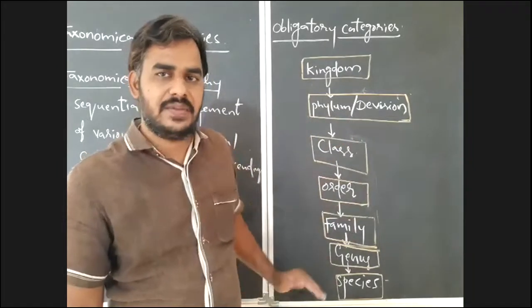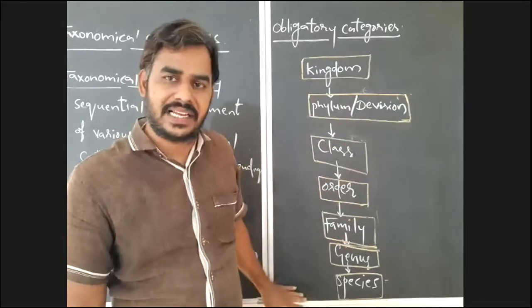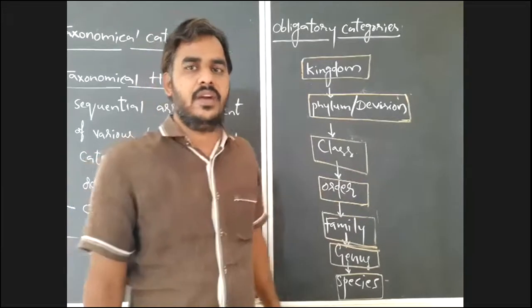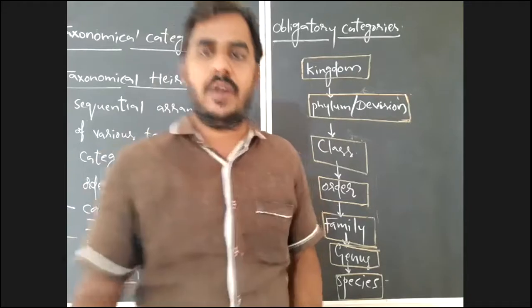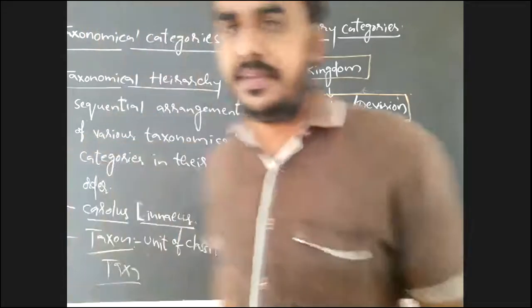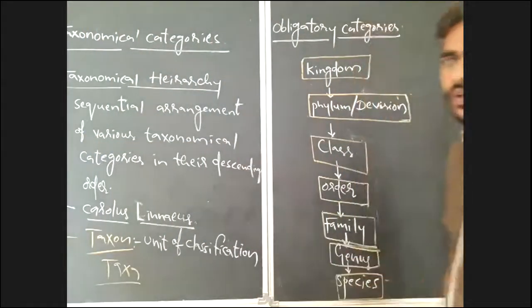with the help of these taxonomical categories in the hierarchy. We can notice the systematic position or the taxonomical position of a living organism. That we have to observe here.